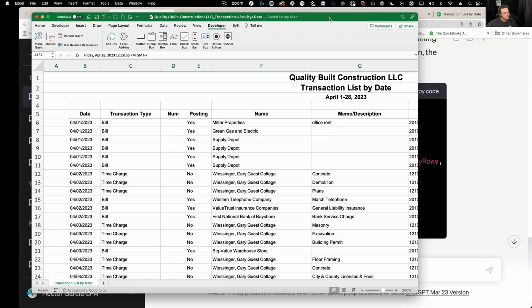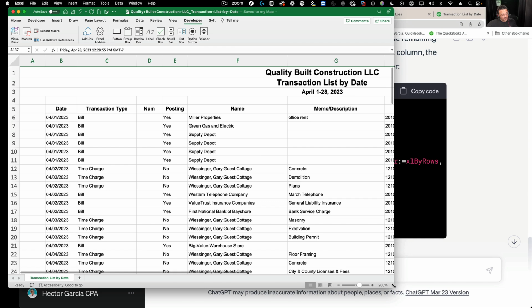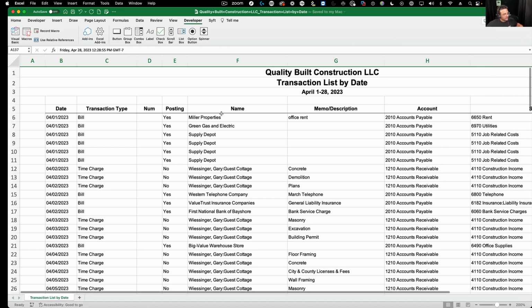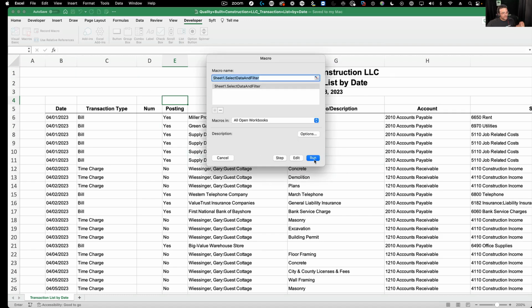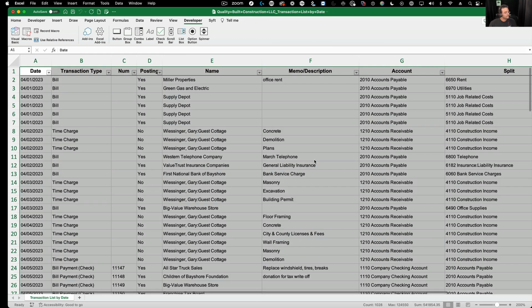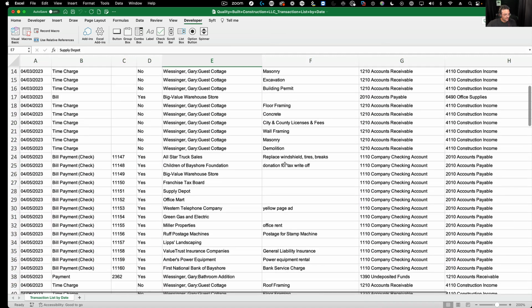And then just imagine a world where I export the report from QuickBooks into Excel, and then I just go into macros and click run. I'm not going to do it yet. I'm going to take a deep breath first because it might not work, and if it doesn't work, we'll tweak it. So I'm going to click run, and boom. I don't know if you even had a chance to see that happen, but it did it in seconds. Look, it's a macro.